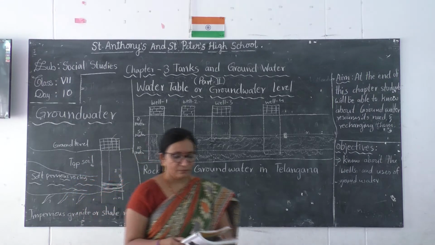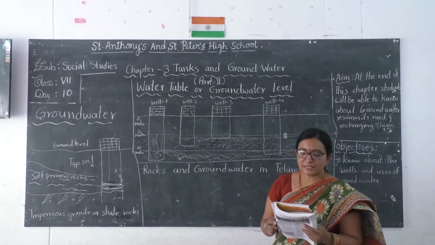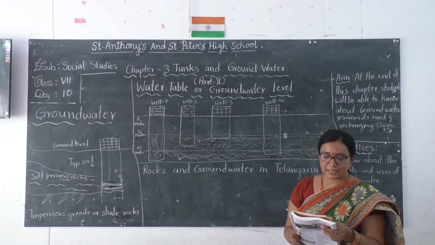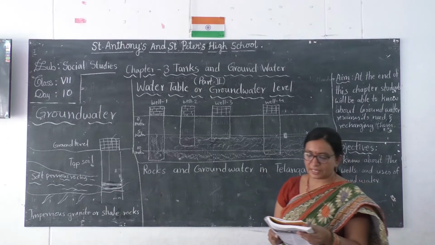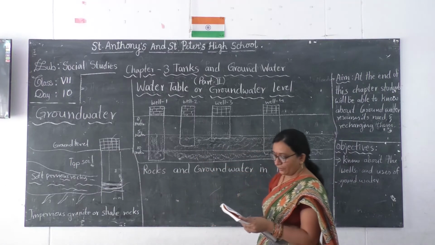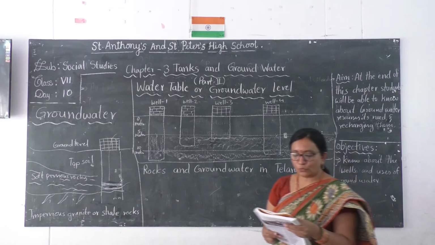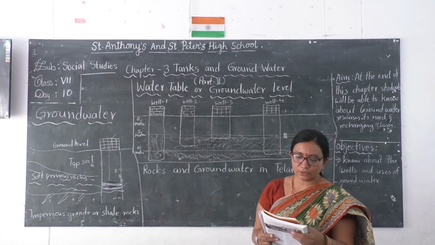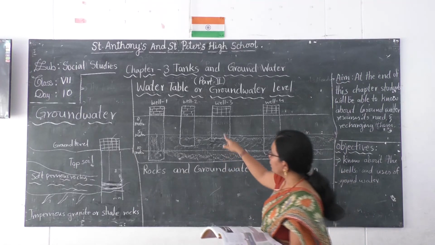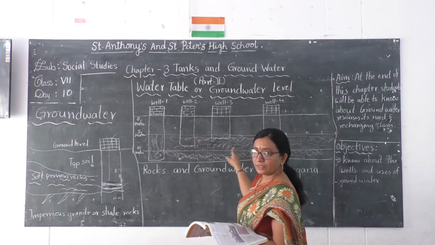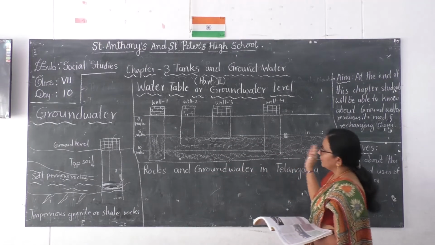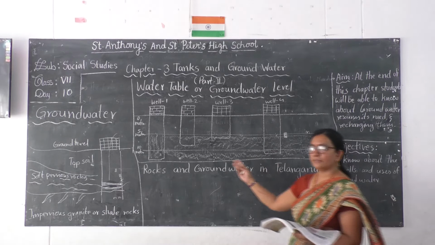Look at the wells in the figure. This is the water level in the wells after the rain. You can see that in all these wells, water is available at a depth of 5 meters. This means that if you were to dig a new well in the same region, you would strike water at the same depth. So if you dig a well here, at what level will you get the water? At 5 meters you will get the water. This is the difference we can observe even now in society.